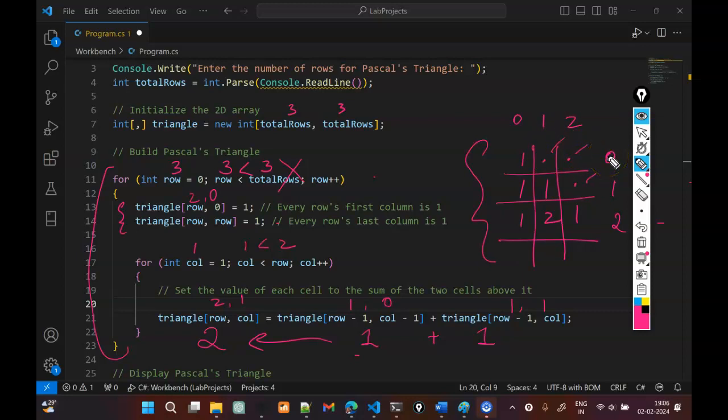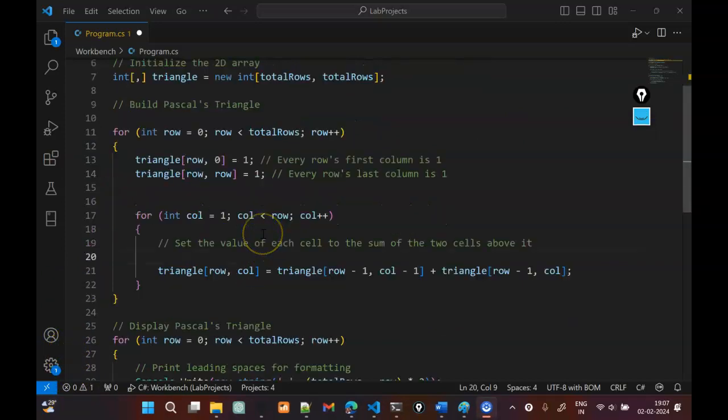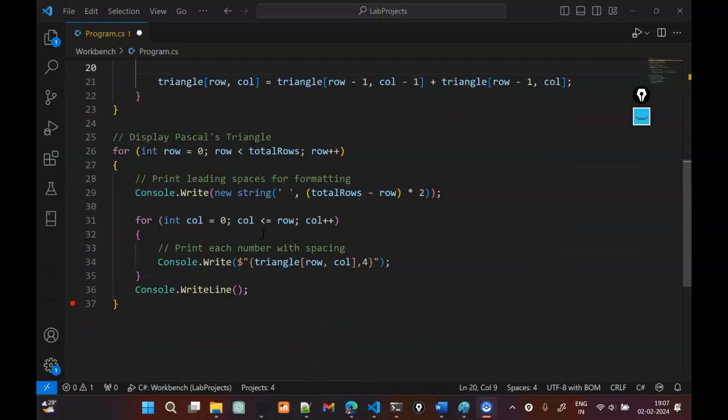But then how is it that we are not seeing this in the output? And how is it that we are not seeing it as a left-justified diagram, if I can call this one that, and we're actually seeing it as an equilateral triangle? We will see that happening in the next part of the code. So if I scroll down to the next part of the code, this is where we are actually displaying the triangle.